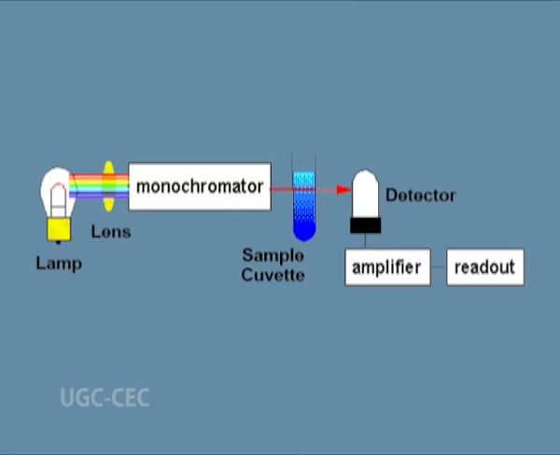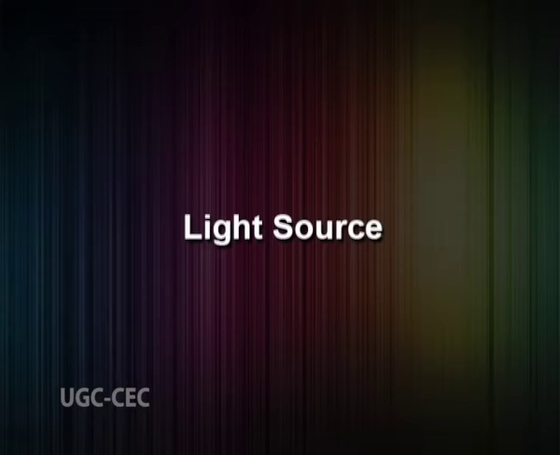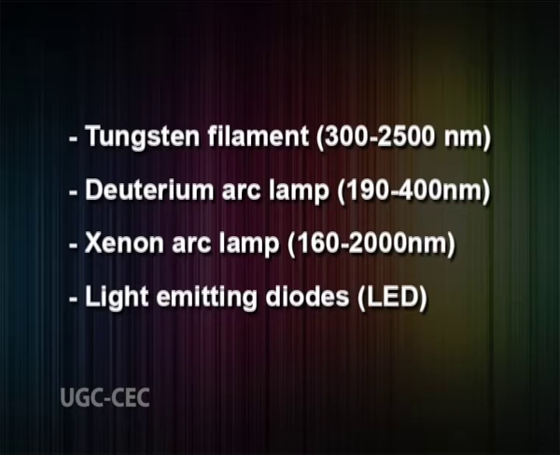The basic parts of a spectrophotometer are a light source, a sample holder, a monochromator and a detector. Light source. The radiation source or the light source is often a tungsten filament, a deuterium arc lamp which is continuous over the UV region, or a xenon arc lamp which is continuous from 160 to 2000 nanometers, or more recently light emitting diodes, that is LEDs, for the visible wavelengths.